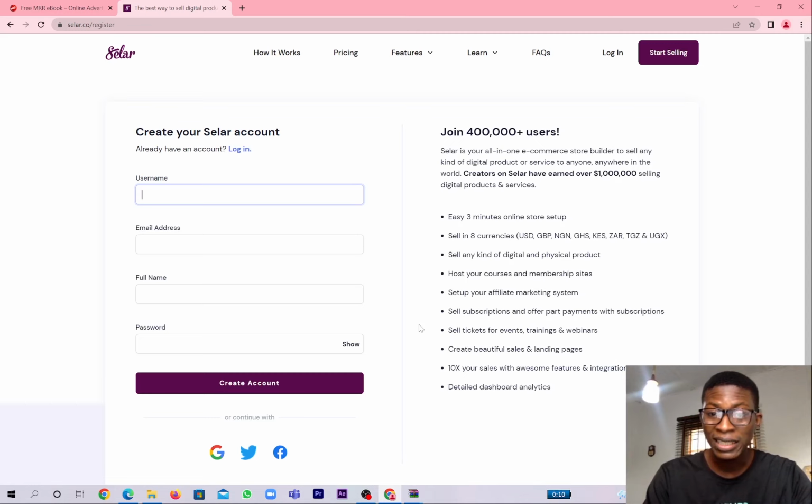You can sell it for those that are outside the country in dollars. If you're in Nigeria, you put in naira. If you're in any other country, you put according to the currency. Look at it here, sell 8 currencies. So you can sell according to your currency and you make a lot of money. Sell any kind of digital product on this site. So this site is highly recommended.